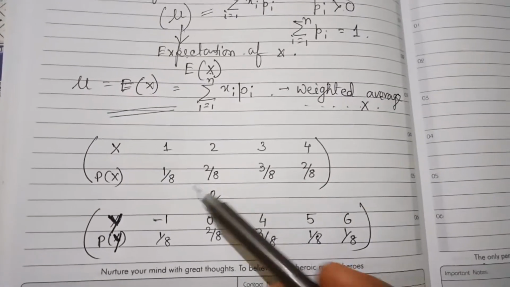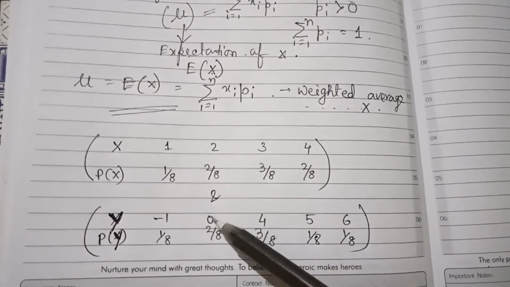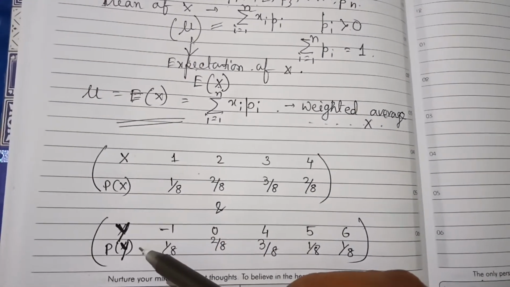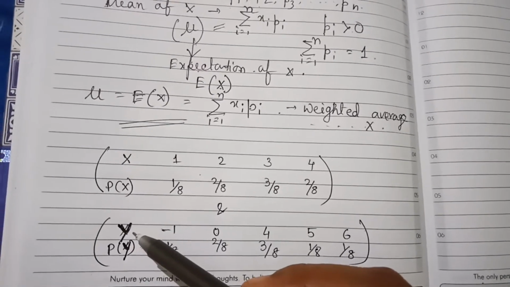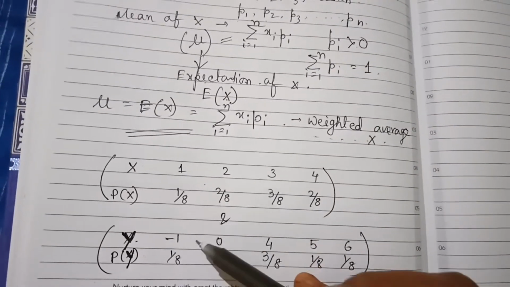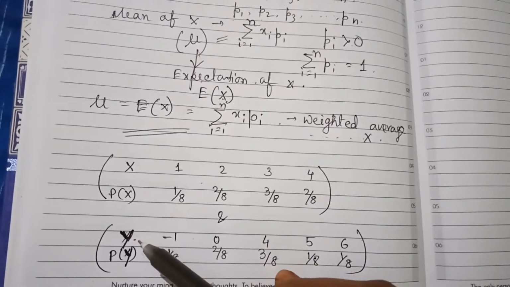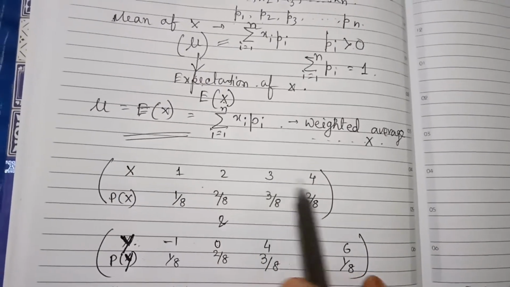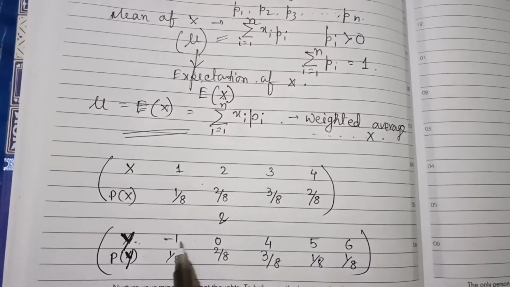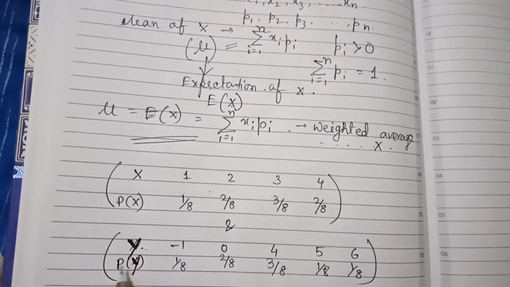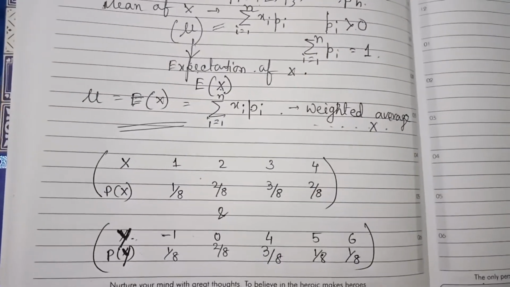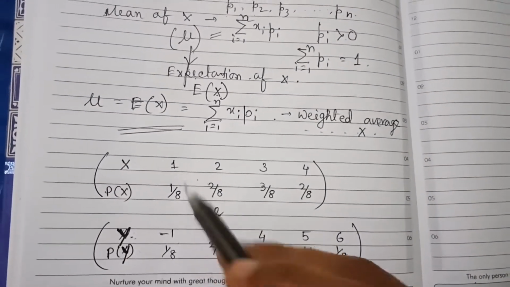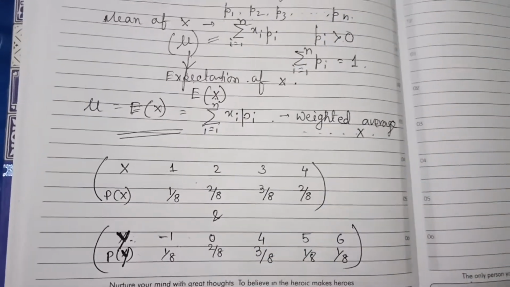Now look at these two examples. This is a probability distribution, random variable X. This is another probability distribution table, random variable Y. That means in these two tables, random variables are different, right? Look, the first one has 4 possible values of X, and the second one has 5 possible values of Y. Now our next aim is to find the expectation of X and expectation of Y. That means the mean of X and mean of Y.